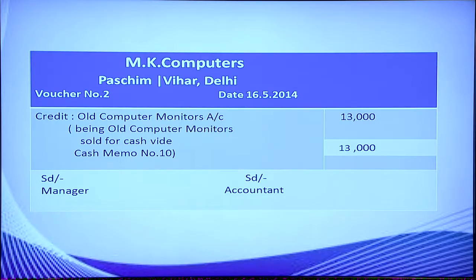Then the description of the transaction, being old computer monitors sold for cash, vide cash memo number 10. Amount is 13,000. It is signed by the person who made this credit voucher, that is the manager, and countersigned by the accountant.